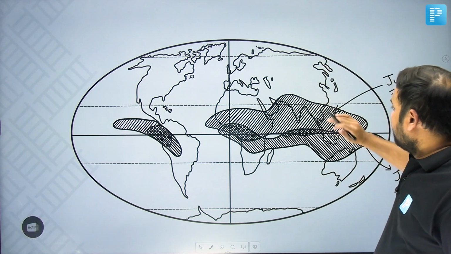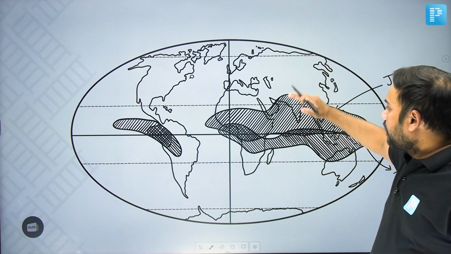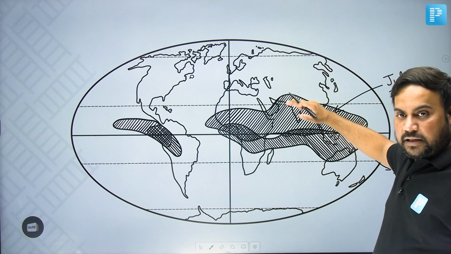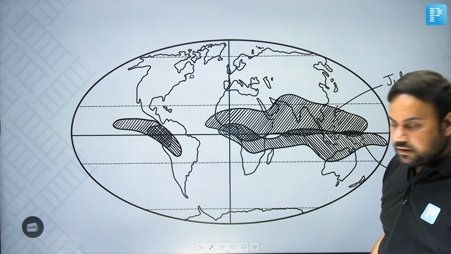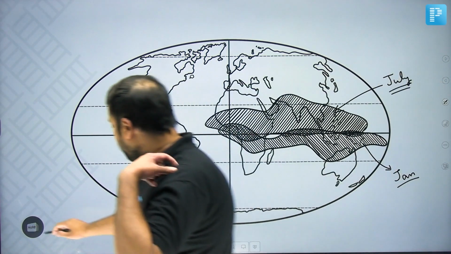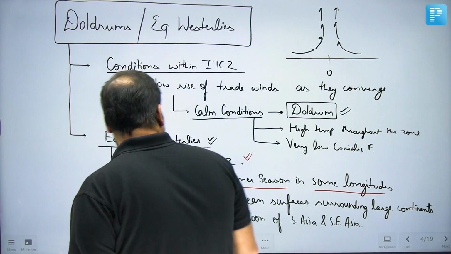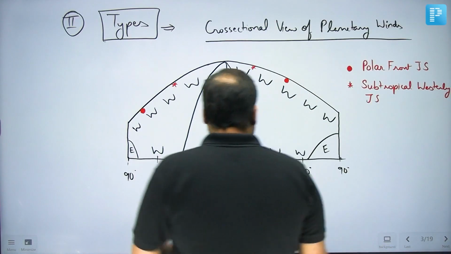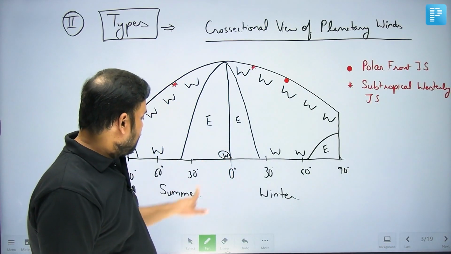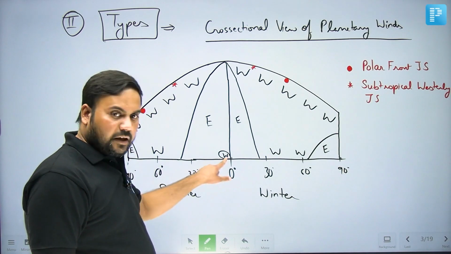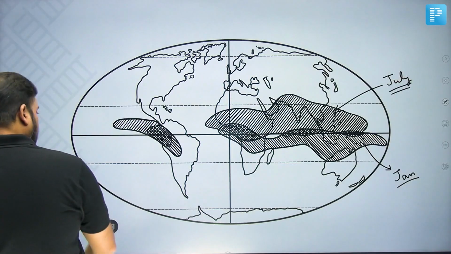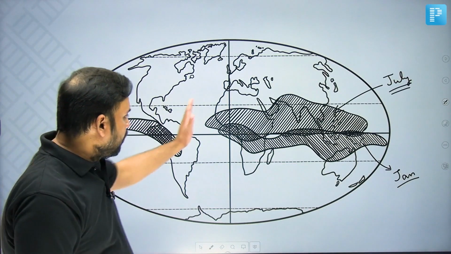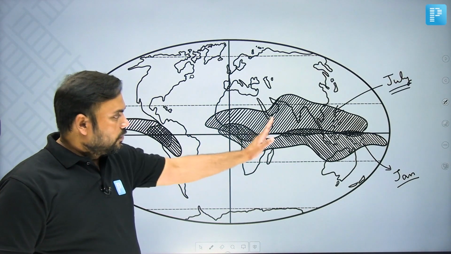In July again, they are present north of the equator. So that means they are again present where? In the summer hemisphere. Okay. So you remember the diagram which I drew here? Can you see? I have made that westerlies where? In the summer hemisphere. So don't forget, they are essentially found in the summer hemisphere, and not everywhere. They are found only where?